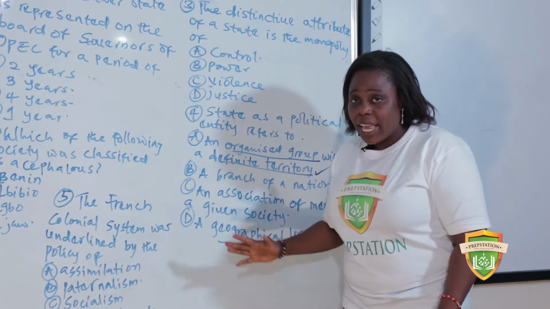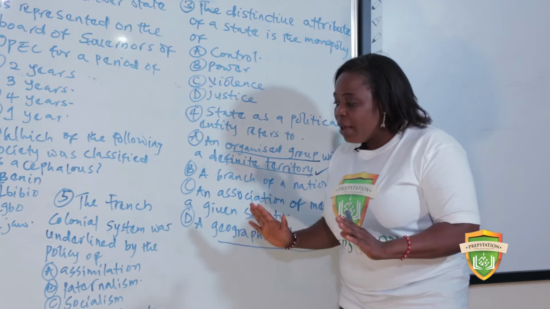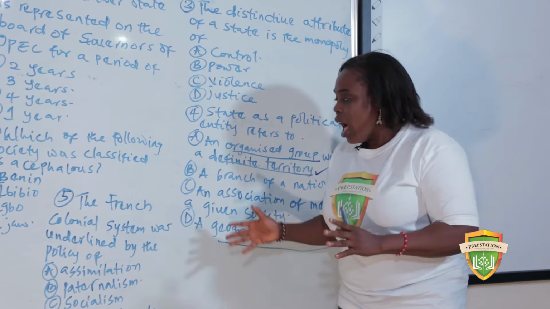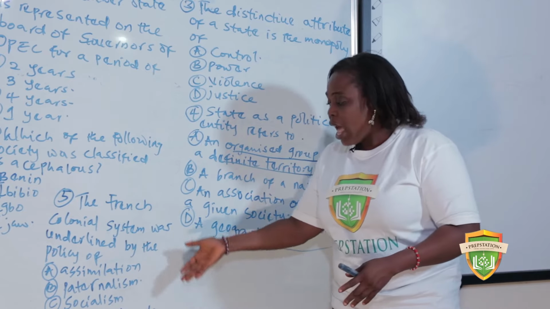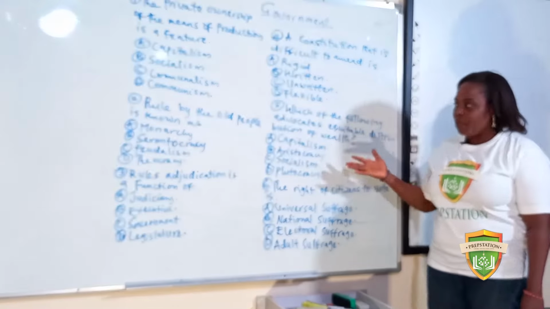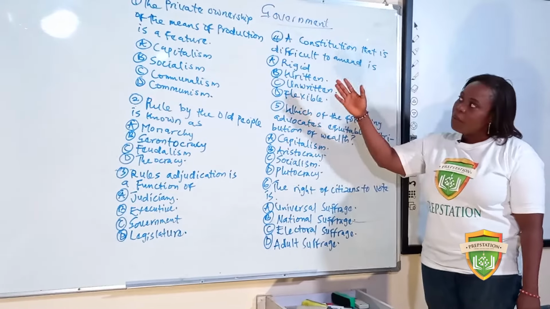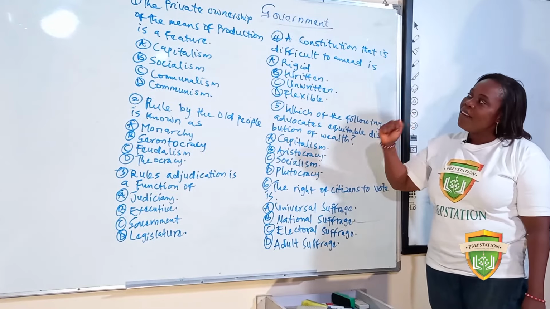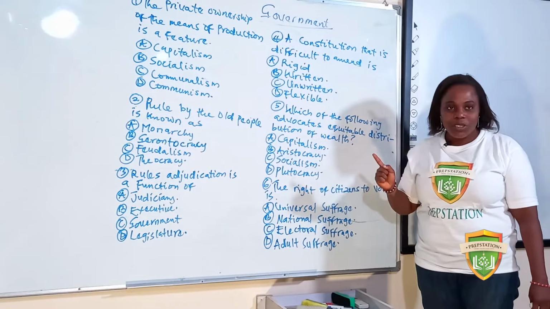Please don't forget this. These things are easy. Once you know the terms, once you have studied and you're able to memorize all you have read, you won't have difficulty answering this question. Now we're looking at some questions. I have about 6 questions in this section. The number 1 question says, the private ownership of the means of production is a feature of.